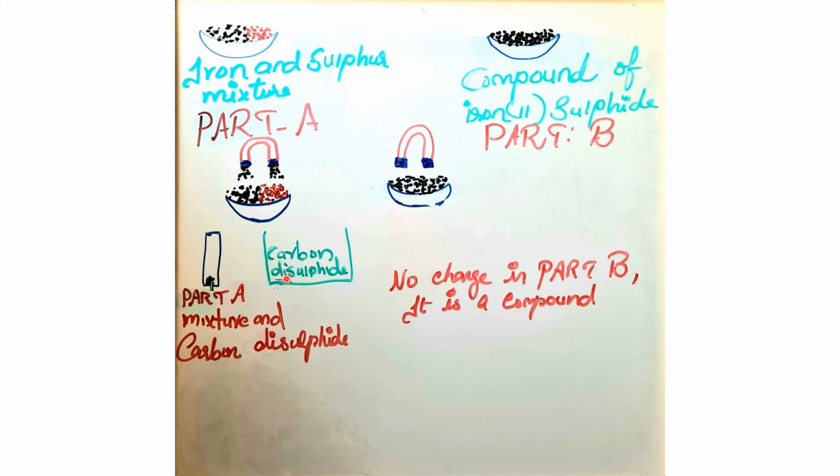Now let's check by adding carbon disulfide. Add some mixture from part A in a test tube, add a few drops of carbon disulfide to it, shake it and stir well. We can observe iron will settle down and sulfur will dissolve in carbon disulfide, but reappear after some time. It proves that part A is a mixture. Now, add part B with carbon disulfide and stir well. No change in part B means it's a compound.